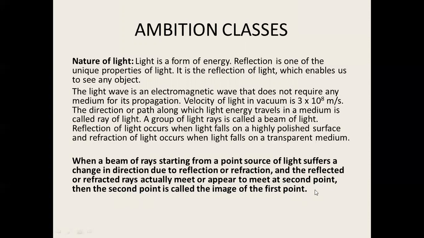Try to understand: when a beam of rays coming from the first point meets or appears to meet after reflection or refraction at a second point, then the second point is the image of the first point.